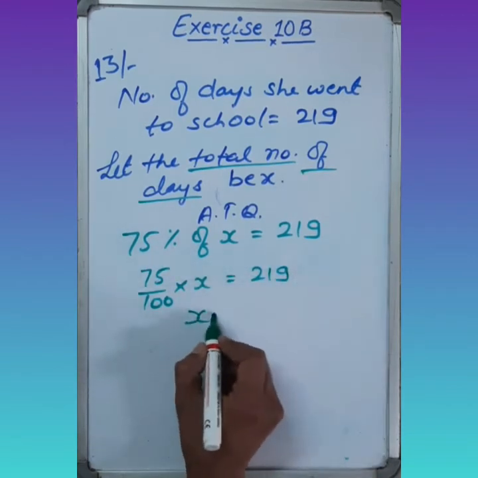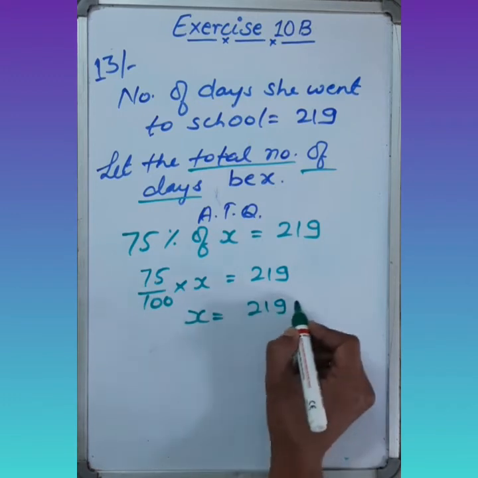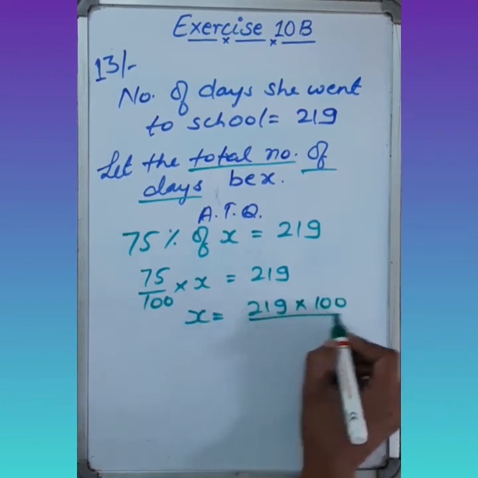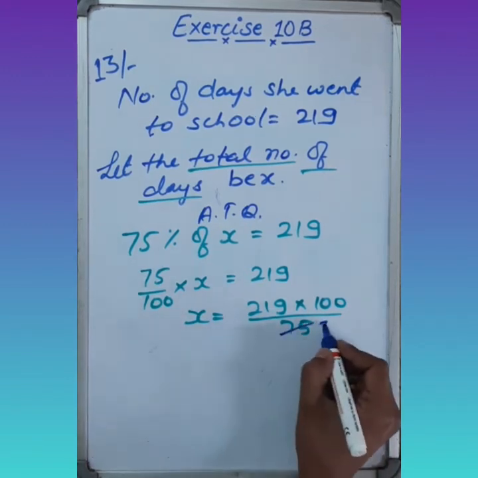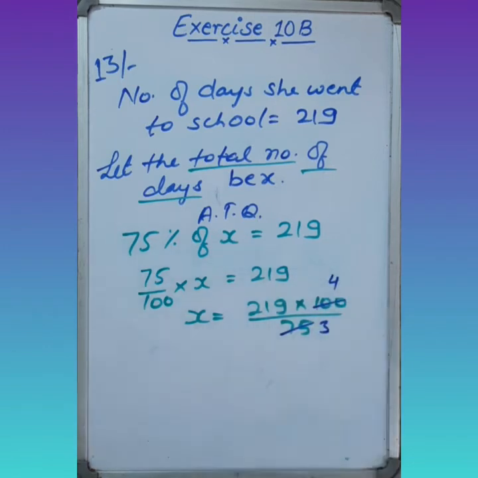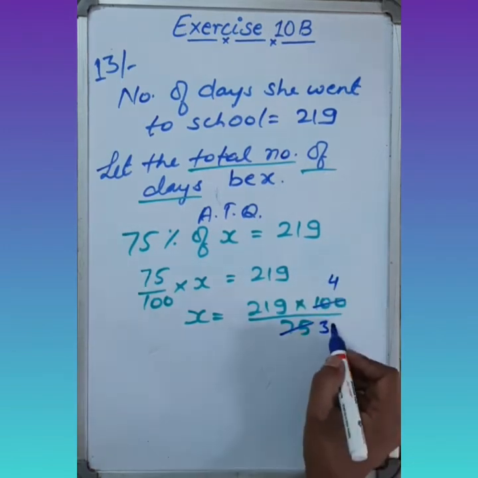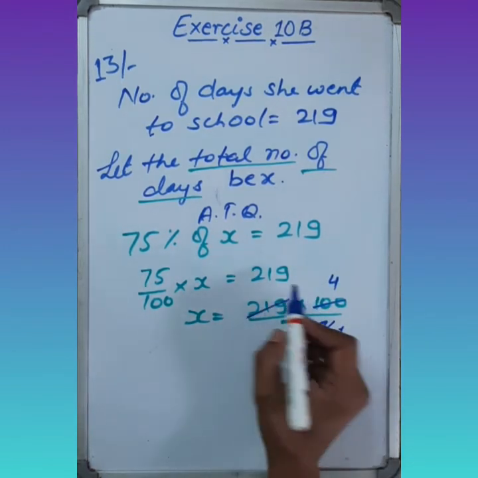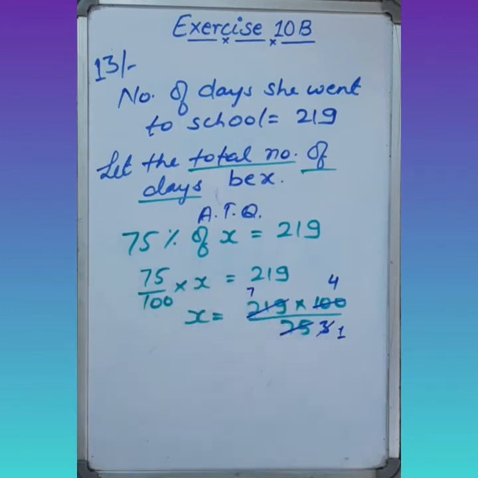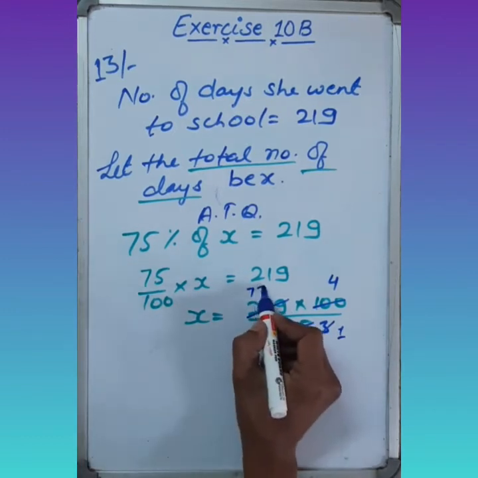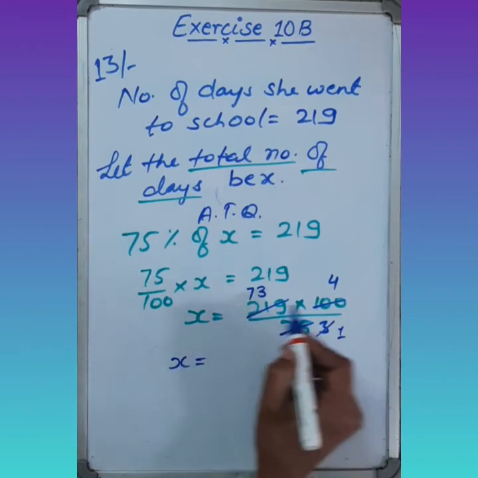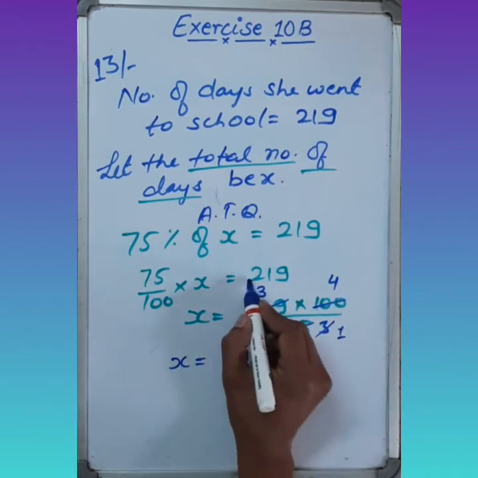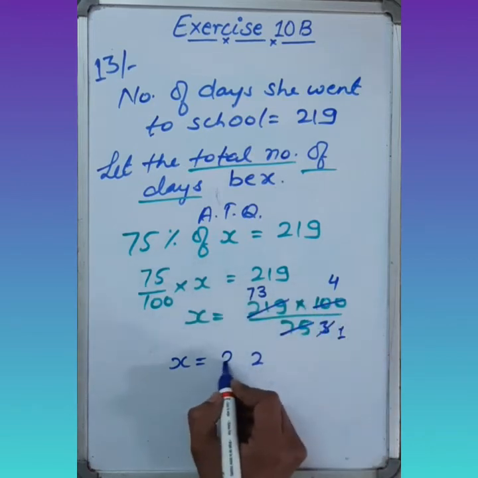Now cross multiplication, x equals to 219 into 100 upon 75. Now we can divide it by 25. 25 3s are 75, and 25 4s are 100. 3 1s are 3, 3 7s are 21, and 3 3s are 9. So the total number of working days equals to 4 3s are 12, carry 1, 4 7s are 28 or 1 29.